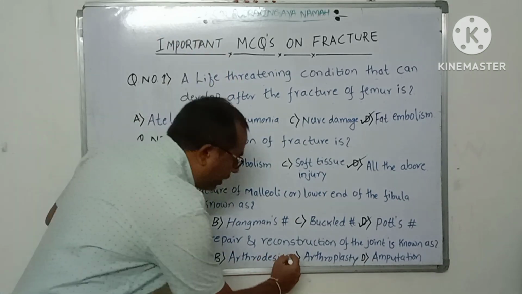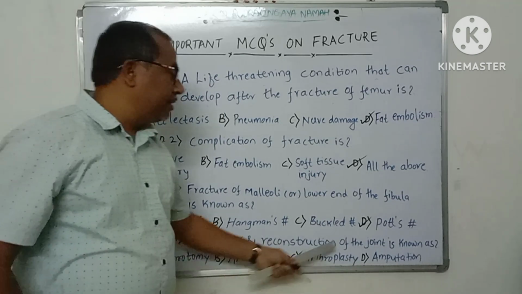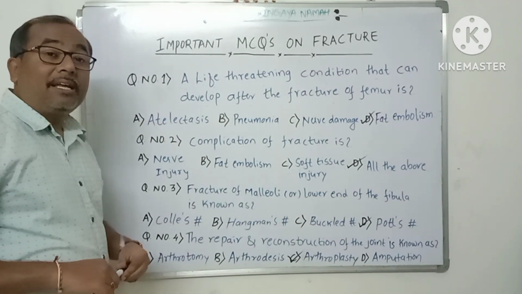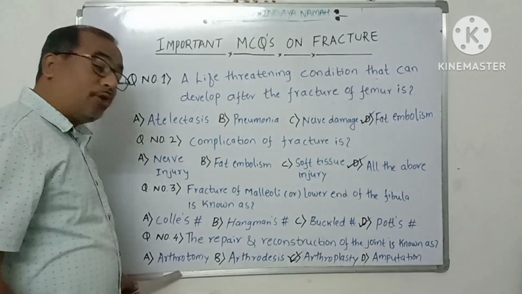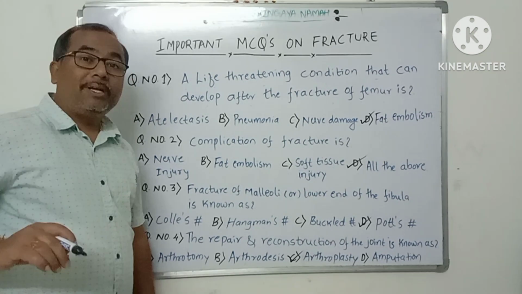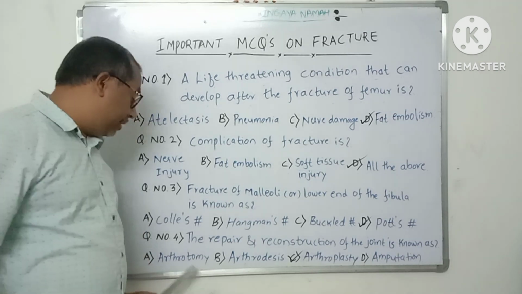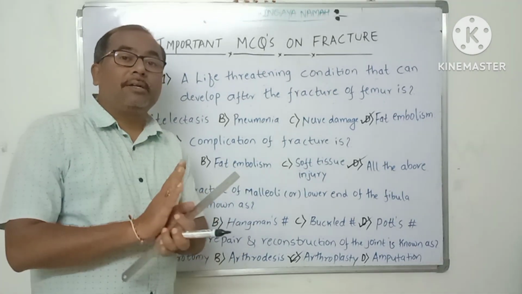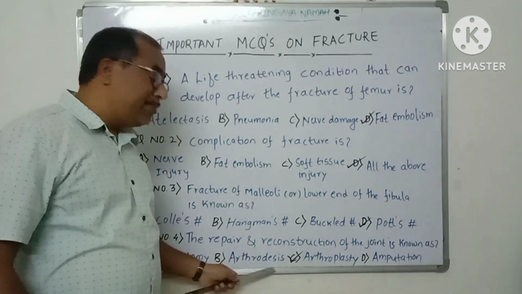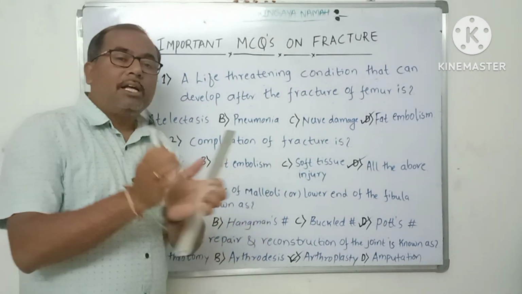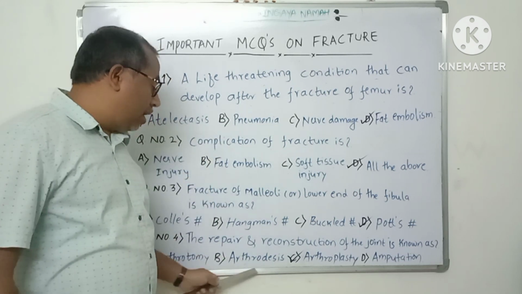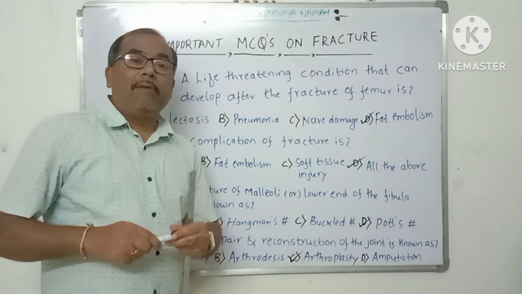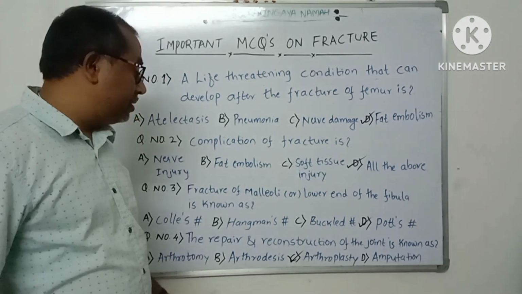Arthroplasty is a repair and reconstruction of the joint. What is arthrotomy? Arthrotomy is a surgical creation of a hole in the joint. Arthrodesis means a surgical fusion of the joint. Surgically the joint is made immovable by fusing the bones. So arthrodesis is a surgical fusion of the bones of the joint, making it immobile.